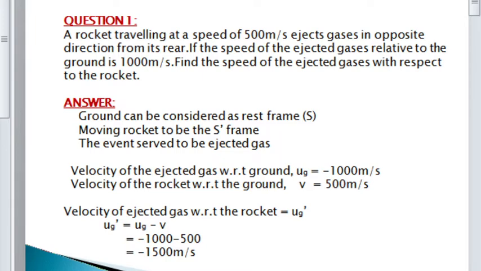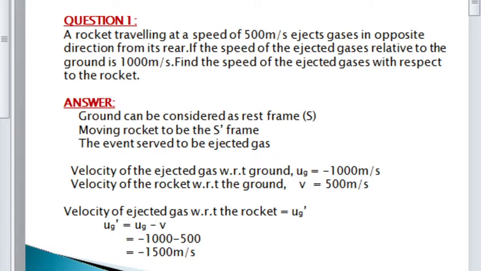From the Galilean transformation equation, the velocity transformation equation, we know that UG dash is equal to UG minus V. That is, the velocity in S dash frame is equal to the velocity in S frame minus the velocity of the S dash frame. Here UG dash denotes the velocity of the ejected gas related to the rocket in S dash frame. Similarly, UG denotes the velocity of the ejected gas related to ground in S frame. Here S frame is ground.